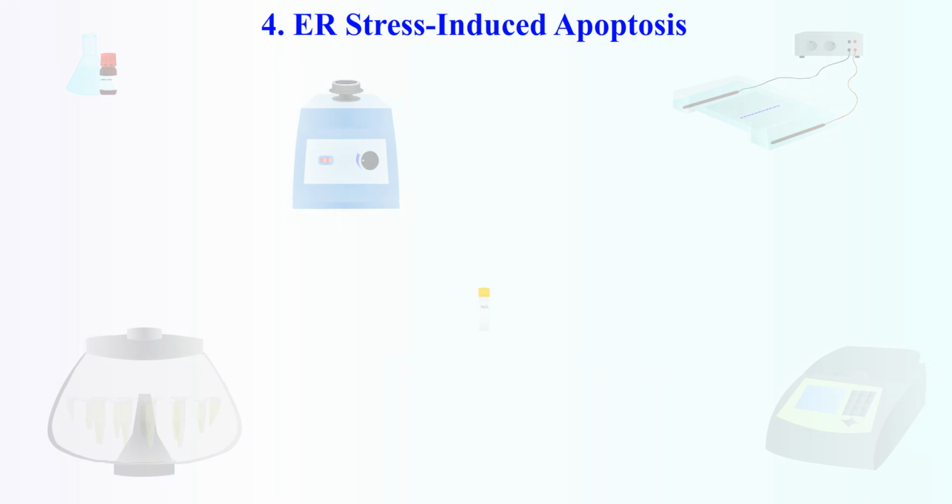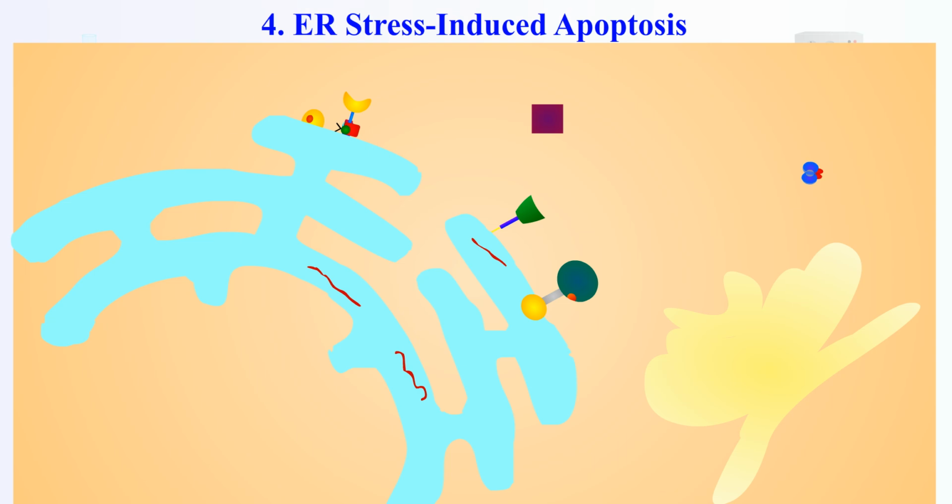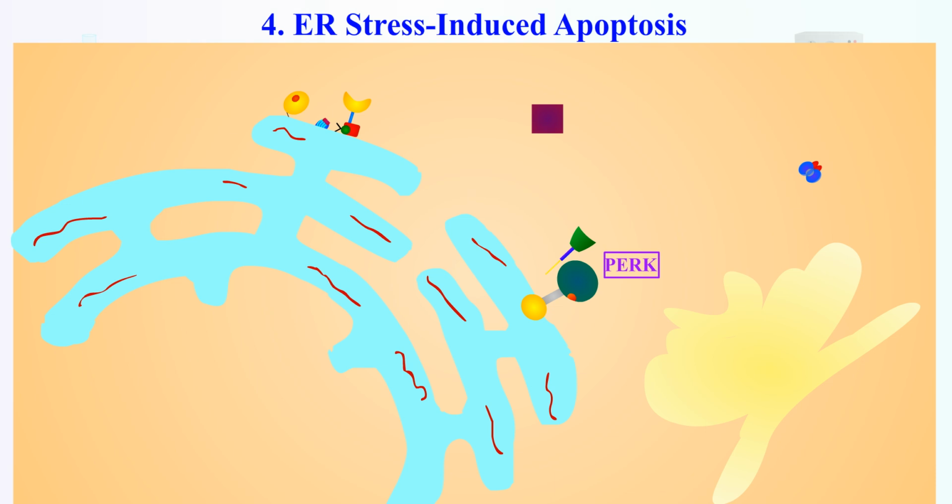4. Stress-induced apoptosis. The stress apoptosis occurs when misfolded proteins accumulate in the endoplasmic reticulum. When it occurs, the cell will trigger the unfolded protein response, or UPR, to restore the normal cell function, and will move on to apoptosis if it fails. UPR will operate mainly through three proteins. Let's only see apoptosis. A. PERK, or protein kinase R-like kinase pathway.